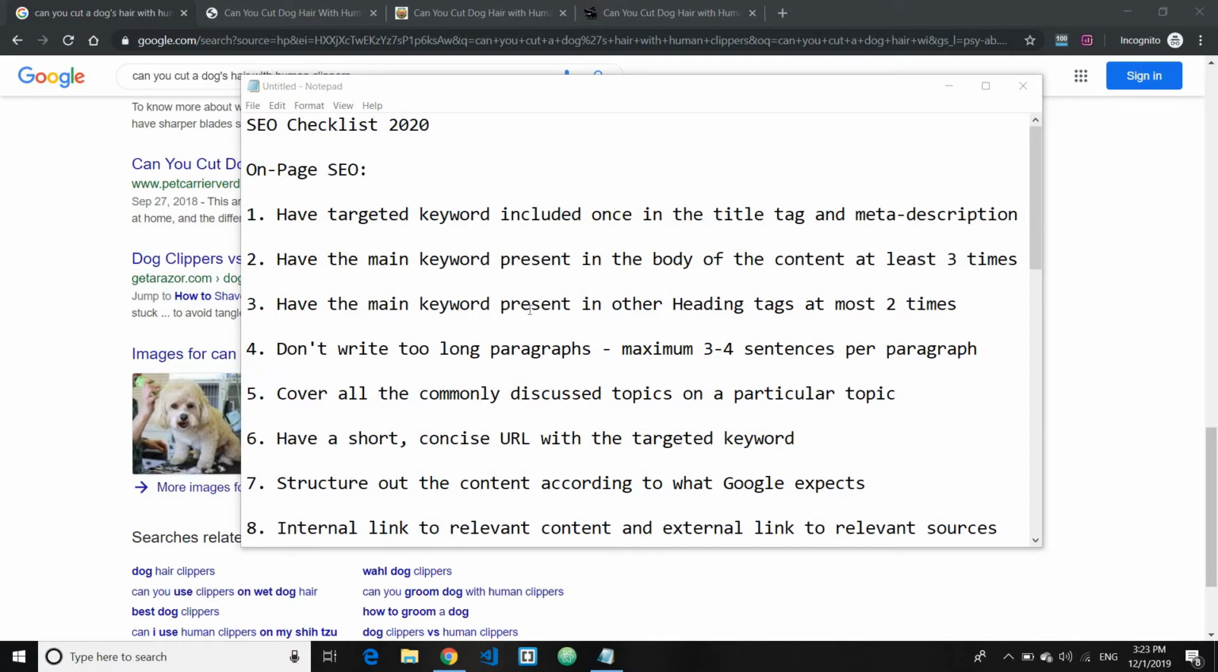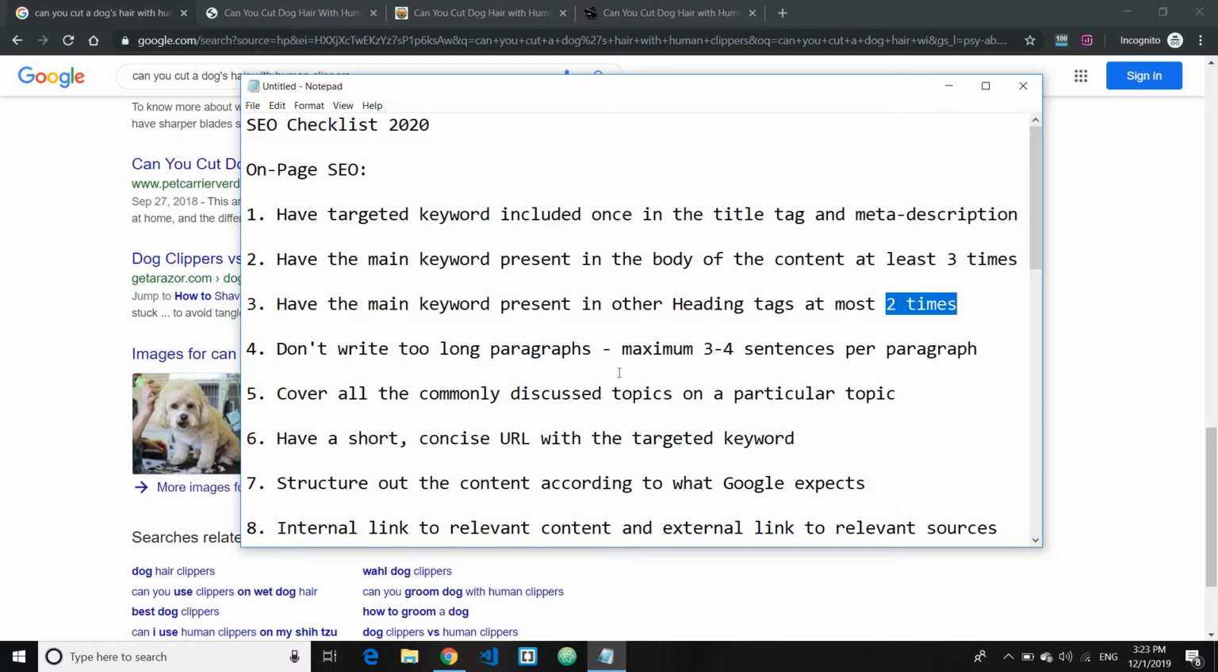Third point is to have the main keyword present in other heading tags at most 2 times. Now, you may want to have the exact match of the keyword that you're targeting in at least one of the heading tags, and just don't make it more than 2 times. For example, you're targeting the keyword local SEO tips. You may want to have this exact match in one of the H3 tags or H2 tags, but make sure you don't put this more than 2 to 3 times, because otherwise it will be deemed as over optimization.